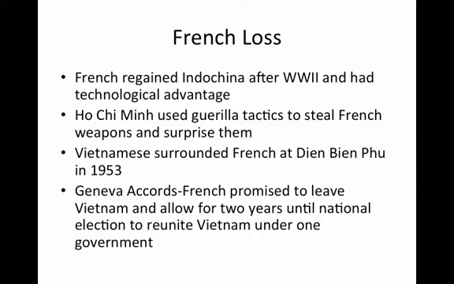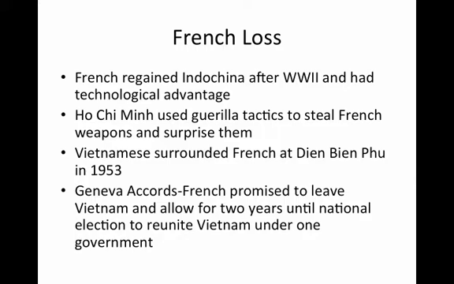The French loss. The French regained Indochina after World War II and had a technological advantage over the Viet Minh. Ho Chi Minh decided to use guerrilla warfare tactics in order to steal French weapons and then surprise them with their own weapons. In 1953, the Vietnamese surrounded the French at a northern French fort called Dien Bien Phu. After this was done, the French decided to hand Vietnam over to the Vietnamese.